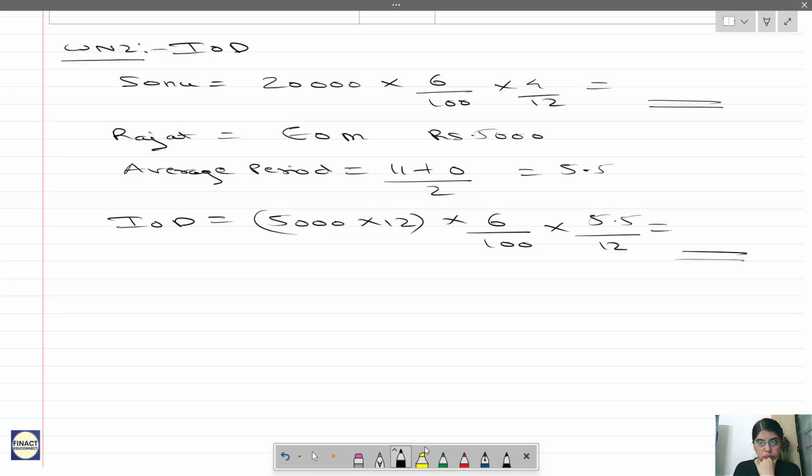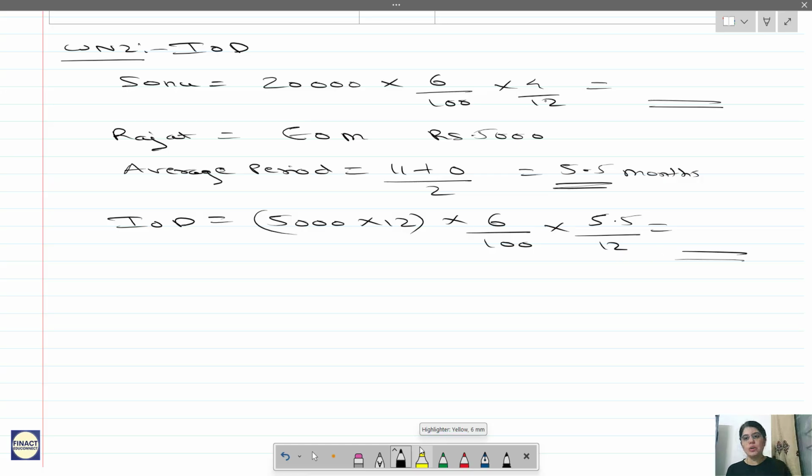Ma'am, why exactly are you taking 5.5 by 12 and not 5.5 only? Because it's 5.5 months, no? Average period is 5.5 months. We calculated this when we did regular drawings: average period by 12, because this is months. So your rate is percent per annum, correct? So when I want to calculate it proportionately, I will divide it by 12.